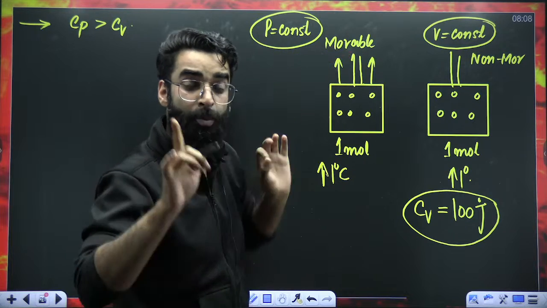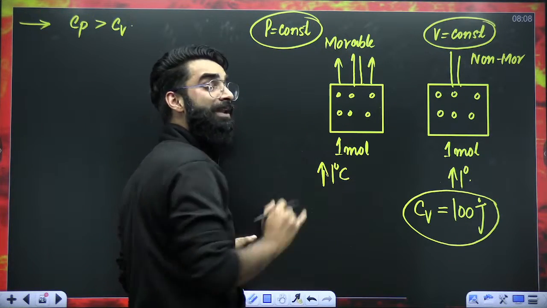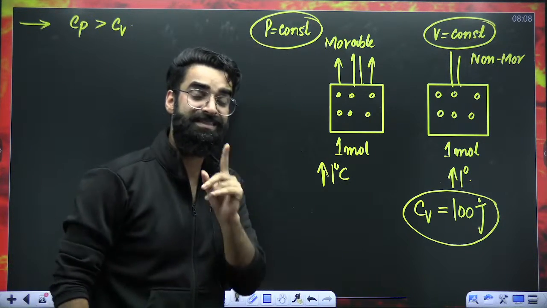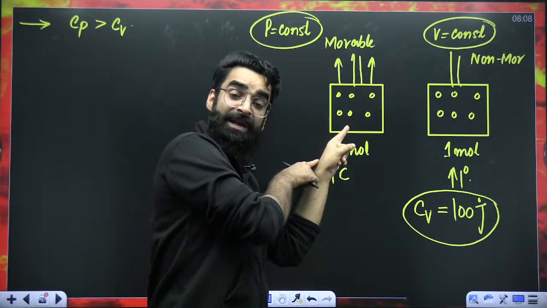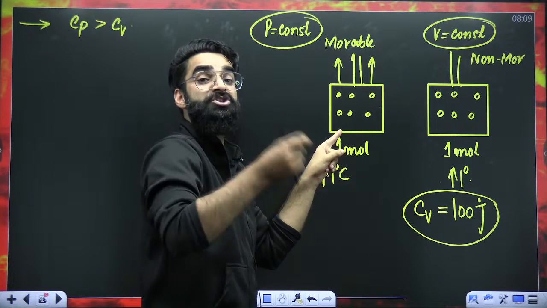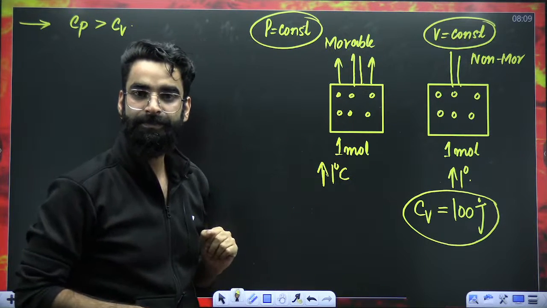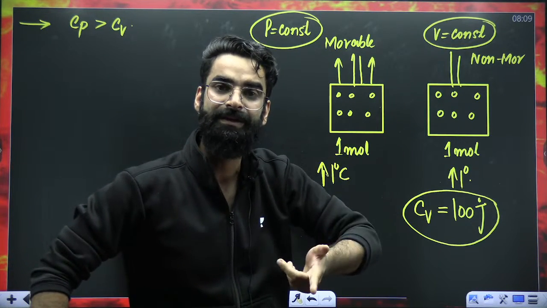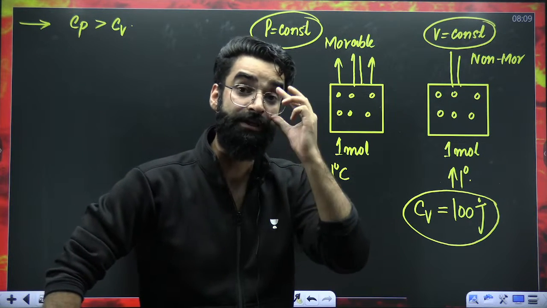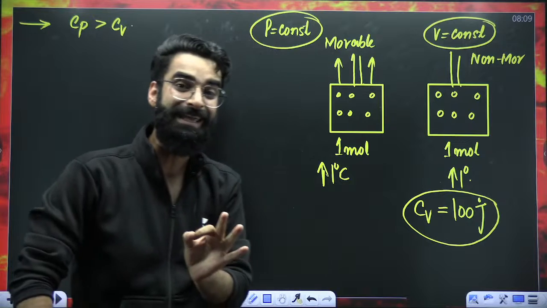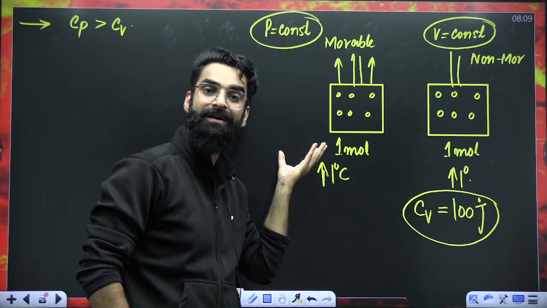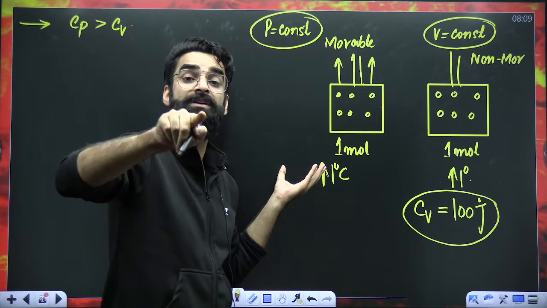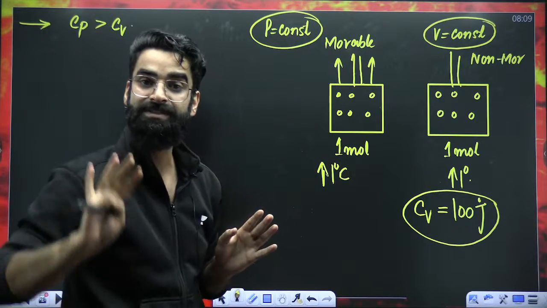So my dear students, the amount of heat which I'm supplying is divided into 2 parts. Some part of heat is used to increase the temperature, and the remaining part is used to take the piston up. If the piston is going up, the volume of the system is increasing, so this is a case of expansion. Whenever there is expansion, work is done by the system. So the remaining part of heat is used for work so that the pressure remains constant.